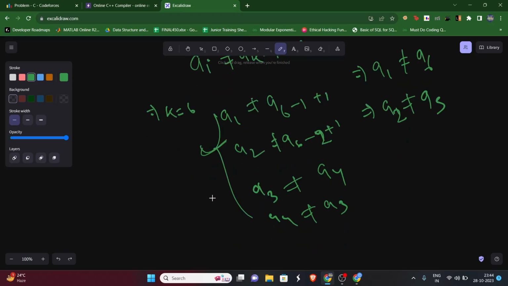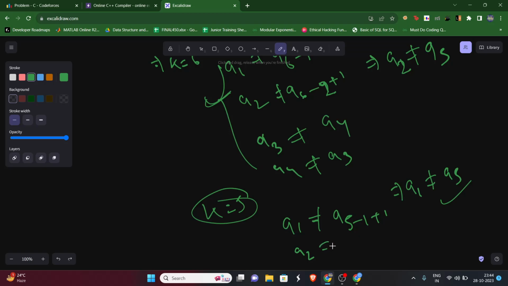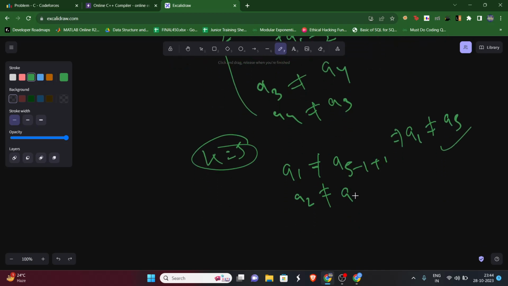But what if k is odd, that is, the length of the string is odd? In this scenario, it will become something like A of 1 should not be equal to A of 5 minus 1 plus 1, that is A of 1 should not be equal to A of 5. No issues. A of 2 should not be equal to A of 5 minus 2 plus 1, that is A of 4. That's okay, no issues at all.